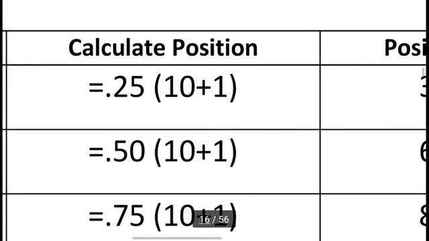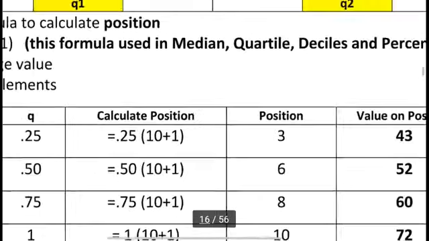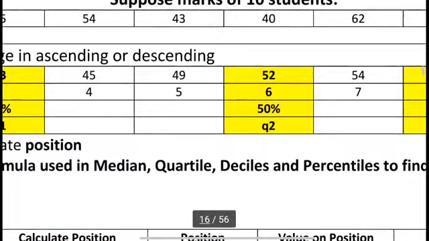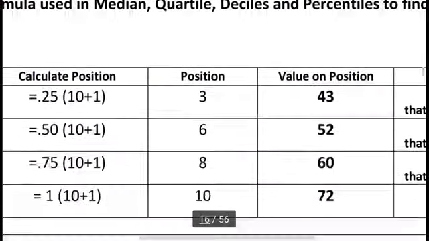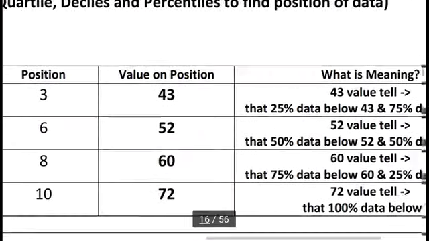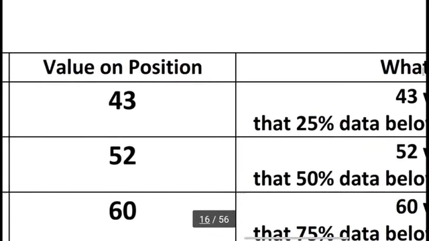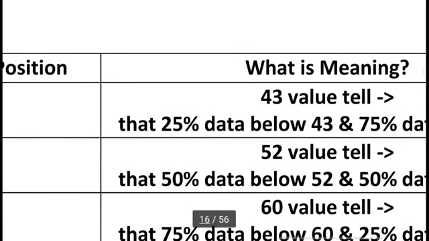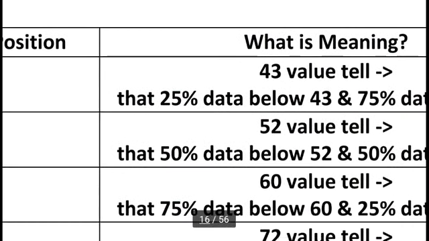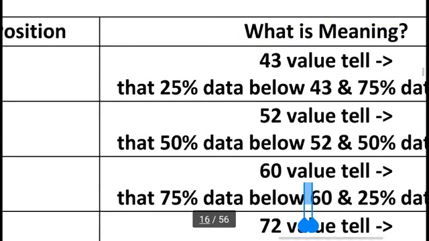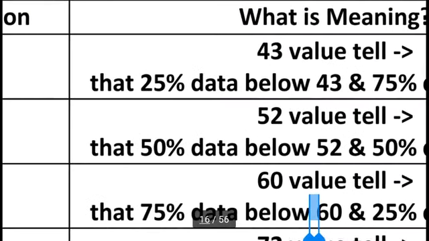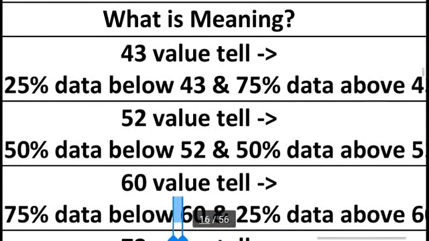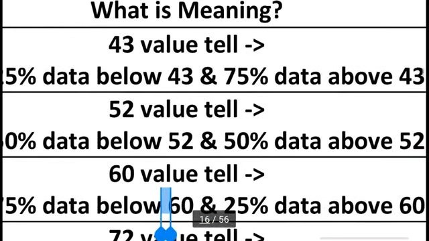So this will give position 6. You can see in the 6th position the value is 52. So 52 is telling us that 50% of data is below 52 and 50% of data is above 52.